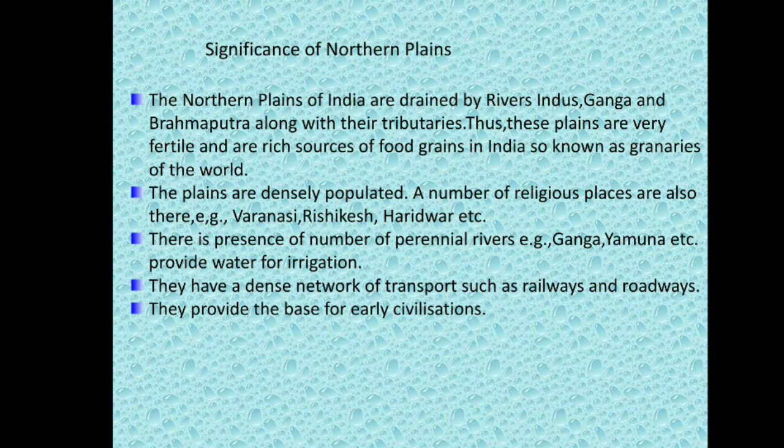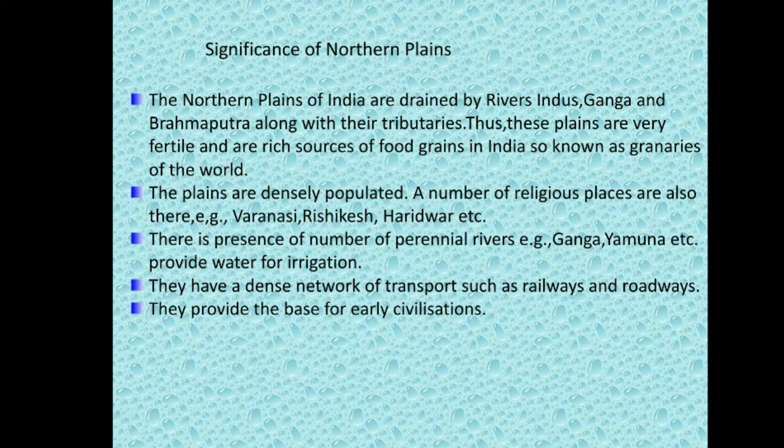Now let us see the significance of the northern plains. The northern plains of India are drained by the rivers Indus, Ganga and Brahmaputra along with their tributaries. Thus, these plains are very fertile and are rich sources of food grains in India, and they are known as granaries of the world. The plains are densely populated. A number of religious places are also there, for example Varanasi, Rishikesh, Haridwar, etc.